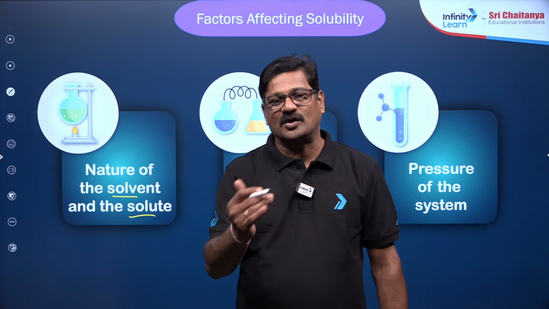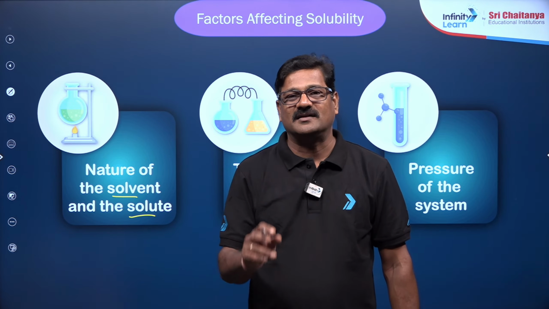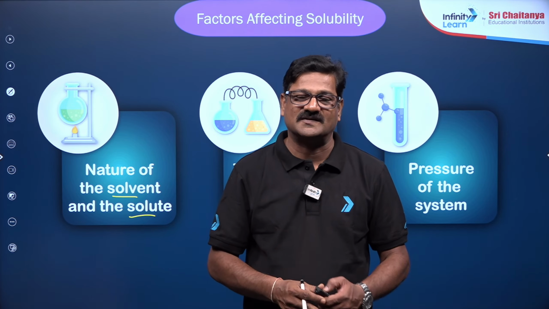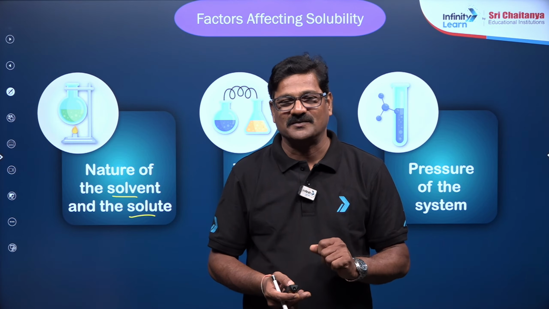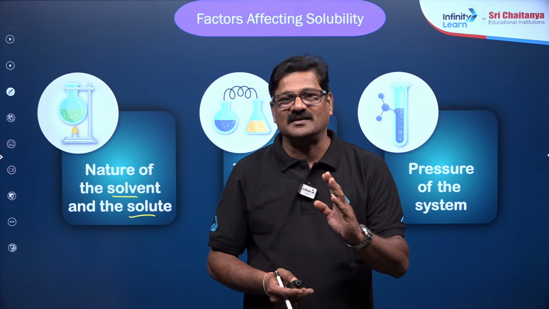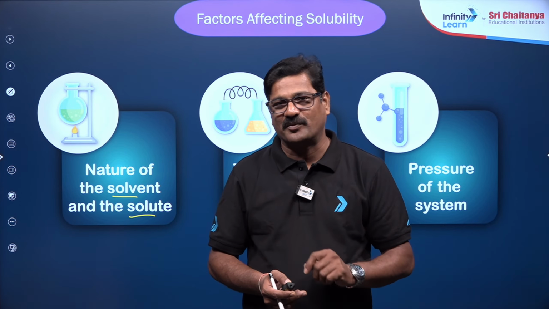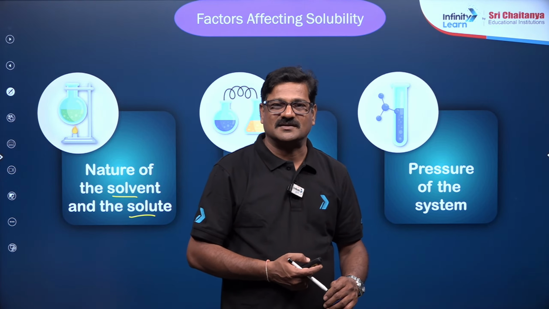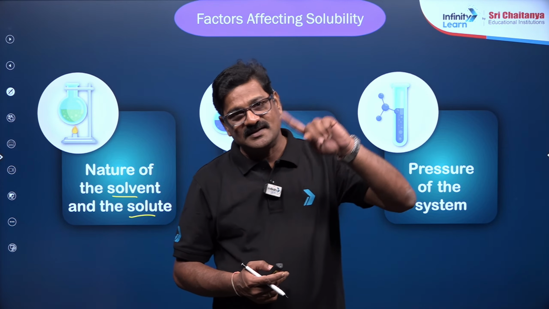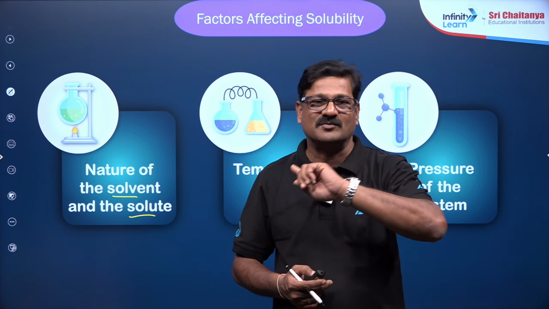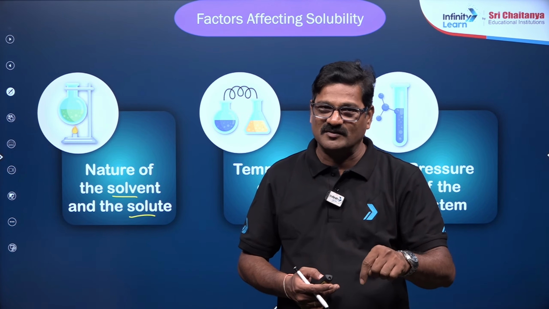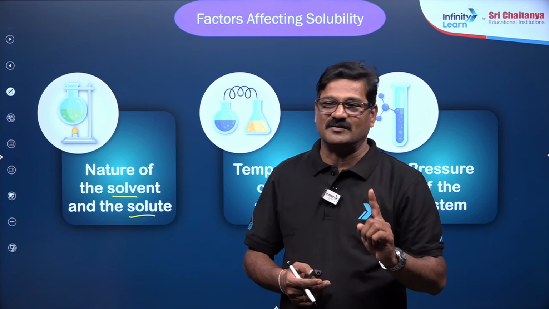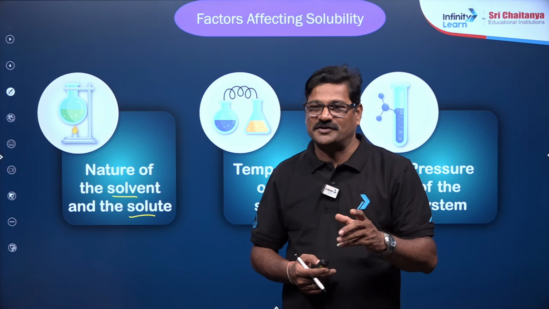Ionic compounds are soluble in polar solvents, and the polar solvent has some constant in physics that is called dielectric constant. So the solubility in a given solvent is directly proportional to its dielectric constant, and water has the highest dielectric constant, so most of the ionic compounds are soluble in water. Therefore water is said to be a universal solvent. Very important point.